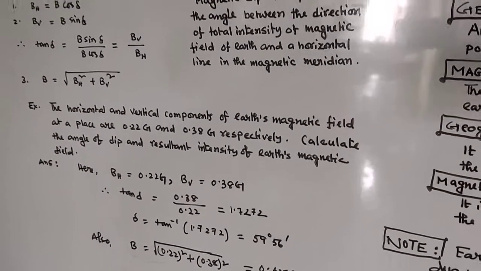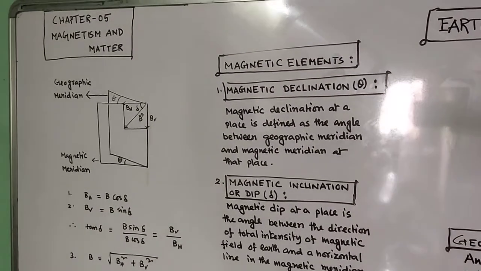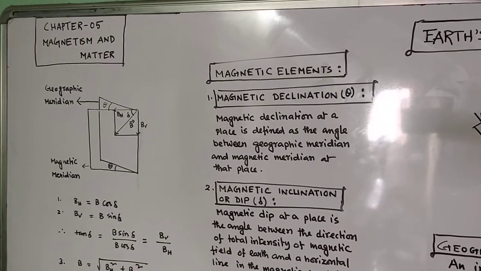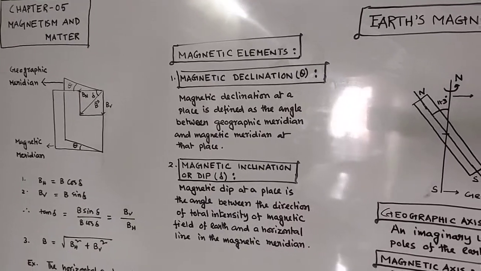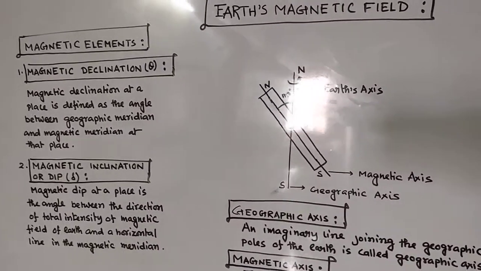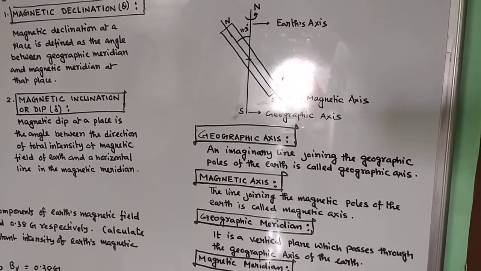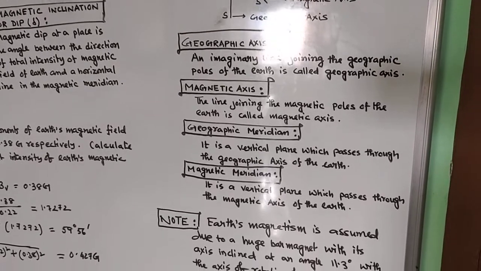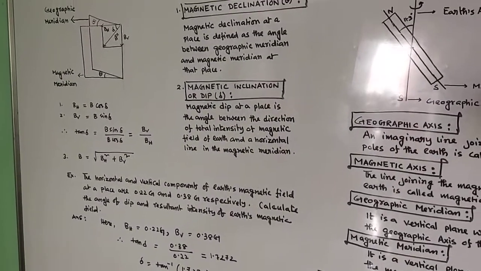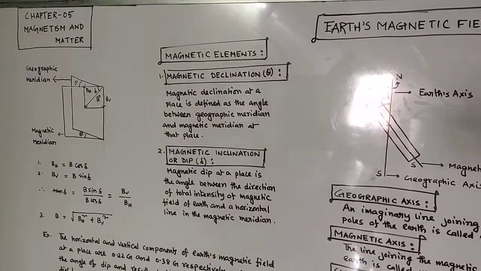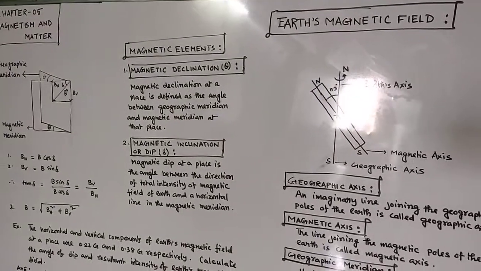As per the revised syllabus, a few topics are excluded from the chapter, and the included parts we have to study for the board exam. This is the last topic of chapter 5, magnetism and matter. Please go through the revised portion of your syllabus. If you have any doubt, please do ask. This is all for chapter 5, magnetism and matter. Next class we are going to discuss chapter 6.